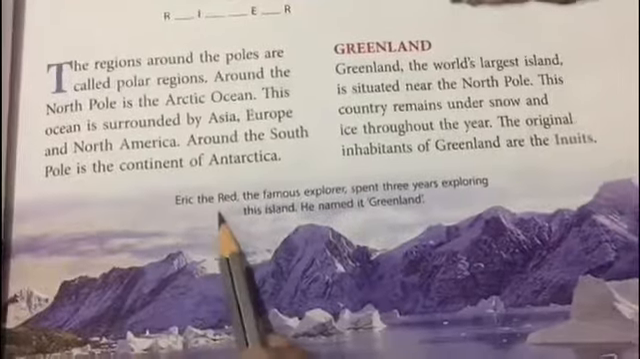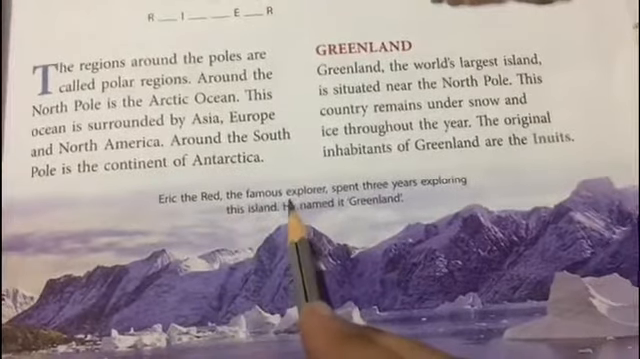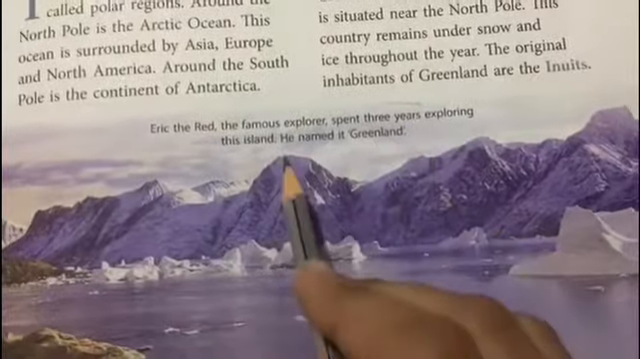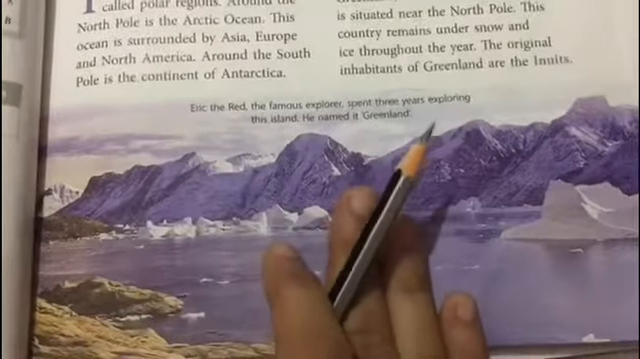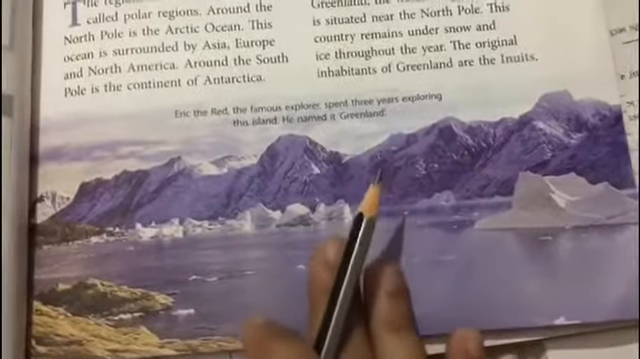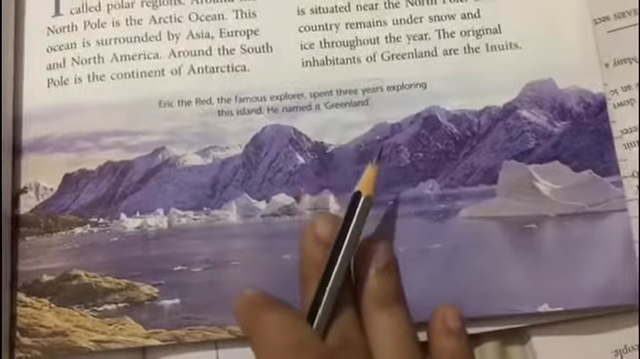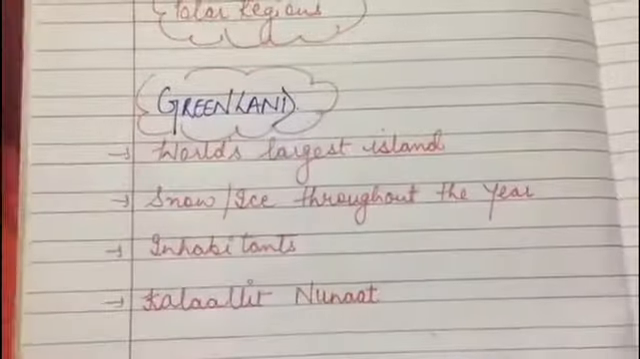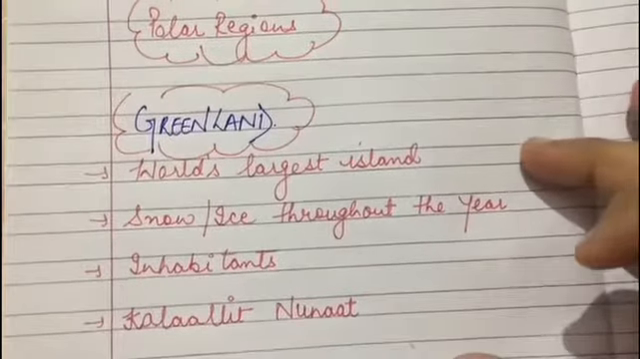See, Eric the Red was a famous explorer, and he spent about 3 years exploring this island, and he named this island Greenland. Can you see this picture? This land is totally covered with snow, and so this land is known as Greenland, and this was named by Eric the Red. Okay, so here we'll discuss Greenland.